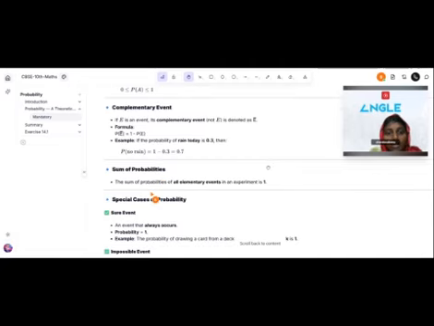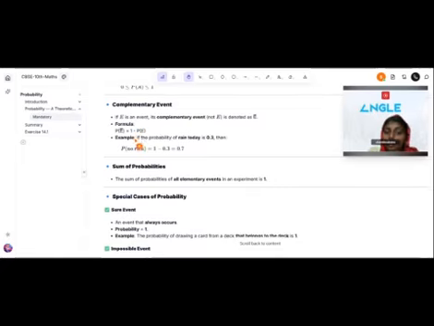What is a complementary event? If E is an event, its complementary event is not E, when the event does not occur. The formula for E complement is: probability of E complement is equal to 1 minus P of E. We always subtract the event's probability from 1.